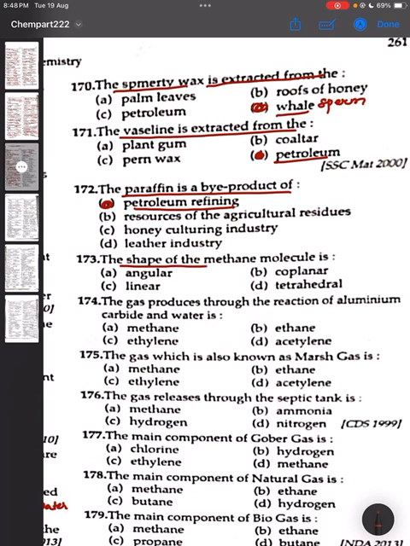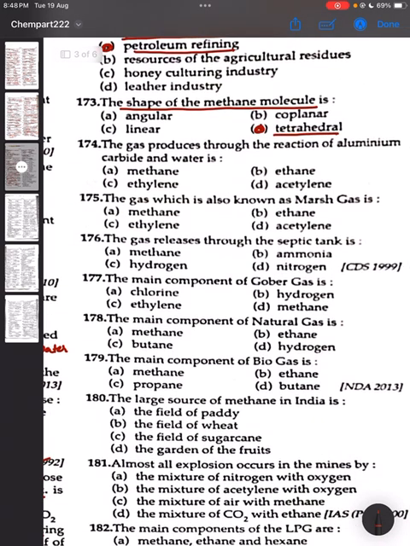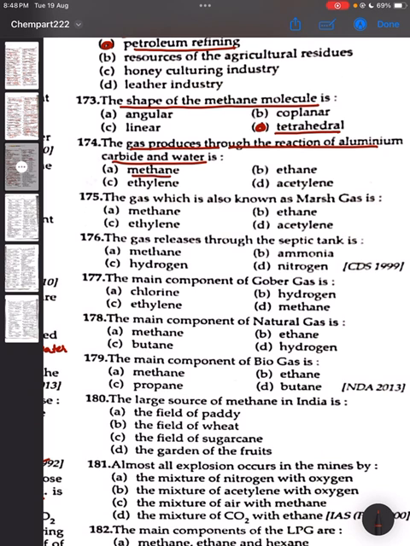173. The shape of the methane molecule is. Correct answer is tetrahedral. Option D is the correct answer. 174. The gas produced through the reaction of aluminum carbide and water is. It will be methane. Option A is the correct answer. Question 175. The gas which is also known as marsh gas is methane. Option A is the correct answer.